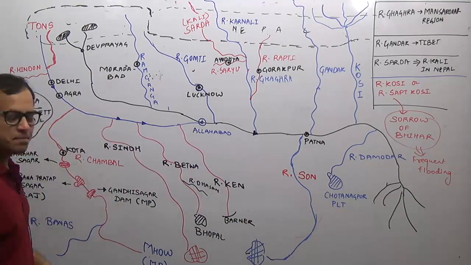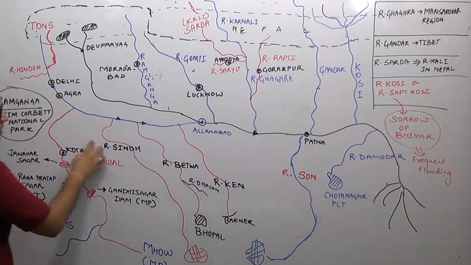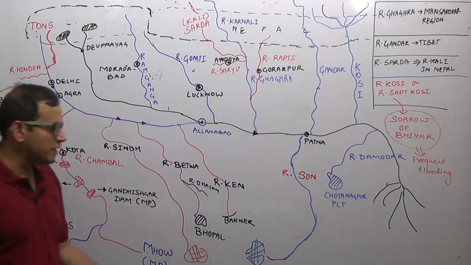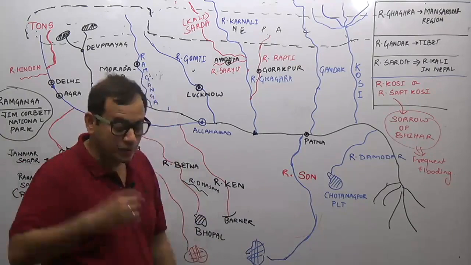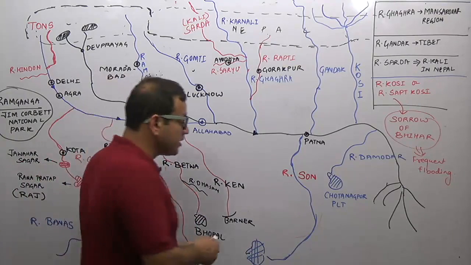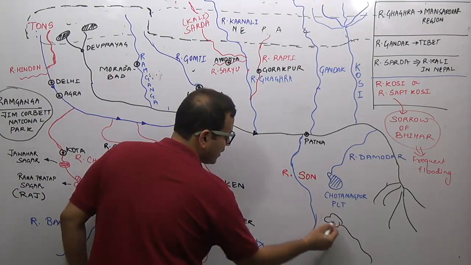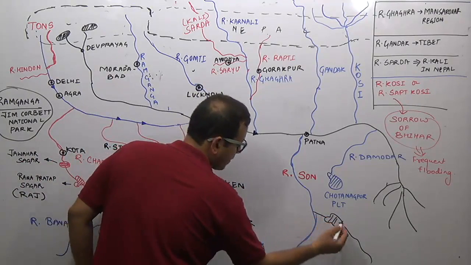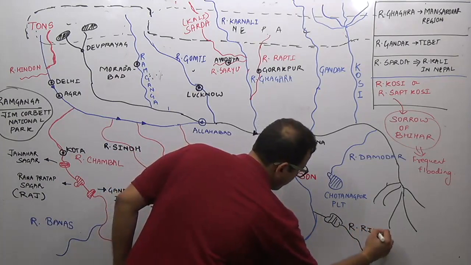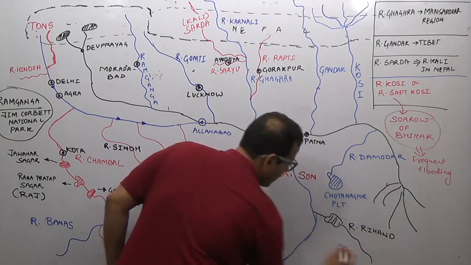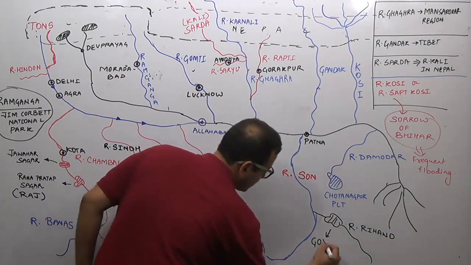While on the southern part, the Yamuna has important tributaries in Chambal, Sindh, Betwa, Ken, while River Son is an important peninsular tributary of River Ganga. I had asked you, what is the tributary of River Son? River Son's tributary is River Rihand. On River Rihand, a famous dam known as Govind Vallabh Sagar is located.